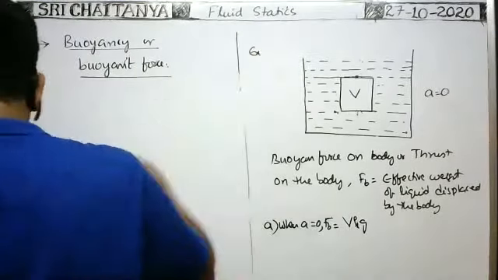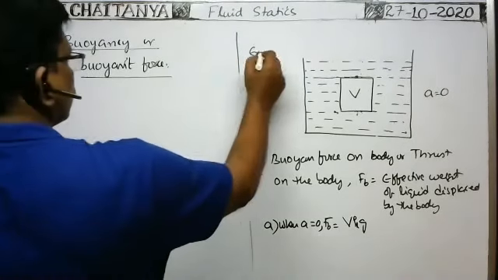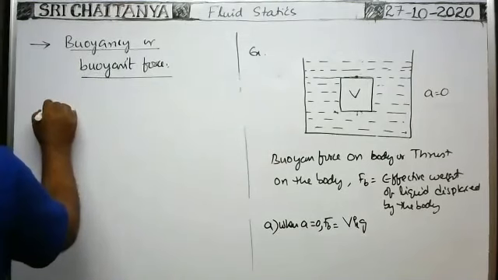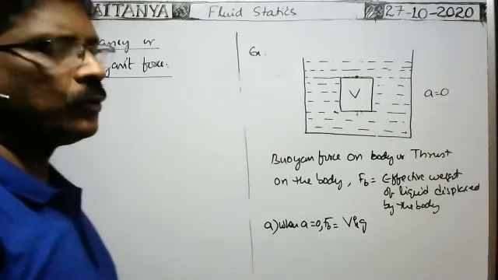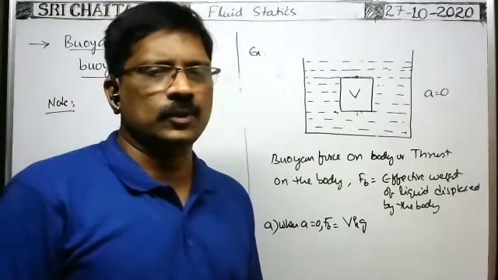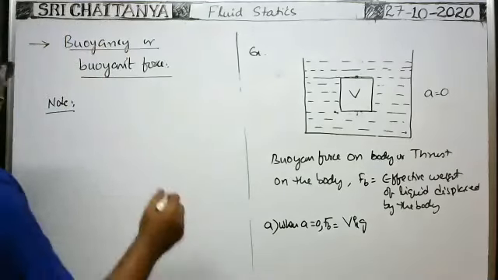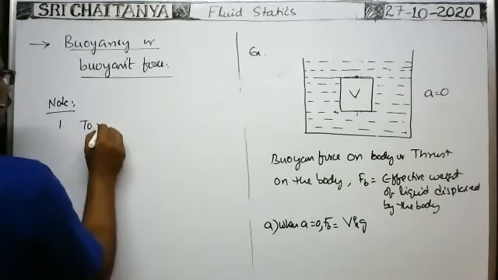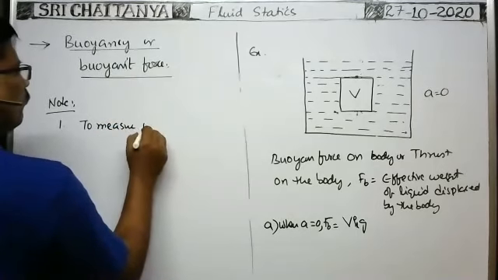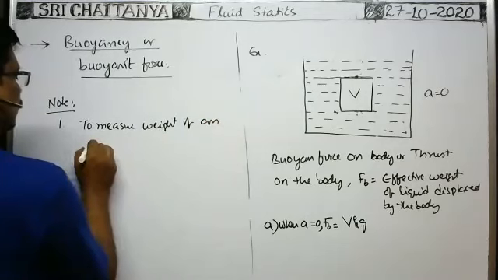Okay, this is an example. Note points we have to discuss. Note point: this buoyancy concept is generally used to measure the weight of an elephant also. Weight of the elephant means here the mass of the elephant. The first note point is to measure the weight of an elephant.